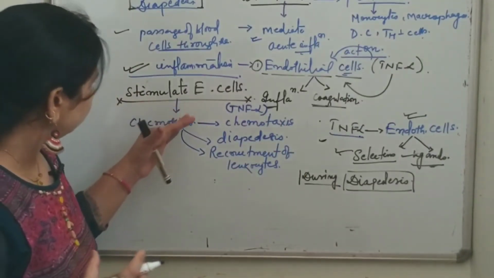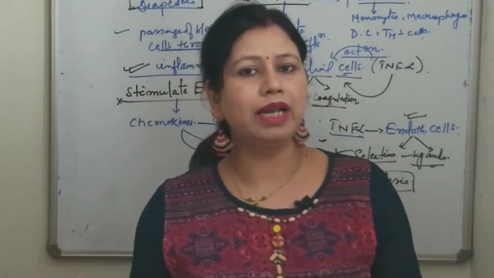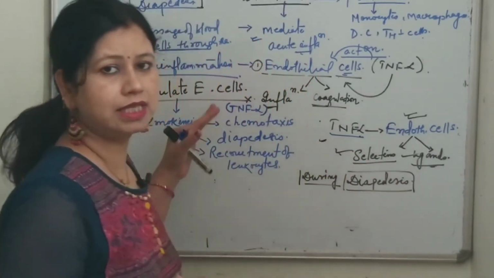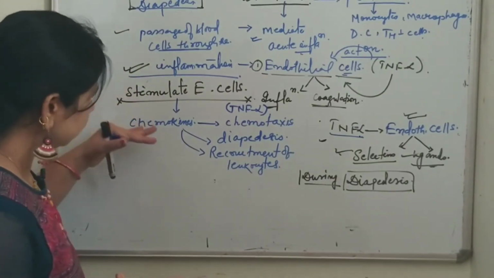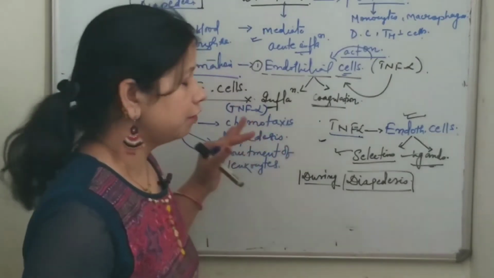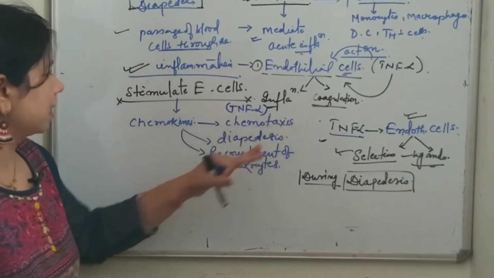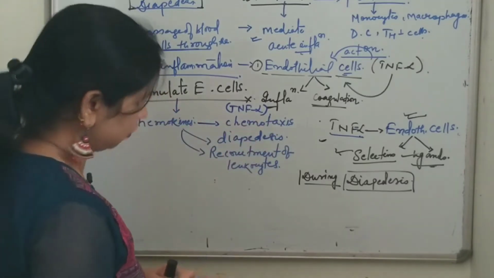So I have told that tumor necrosis factor alpha stimulates the endothelial cells so that they produce chemokines, which have various functions. And what are the various functions of chemokines? Chemotaxis, diapedesis, as well as recruitment of leukocytes.